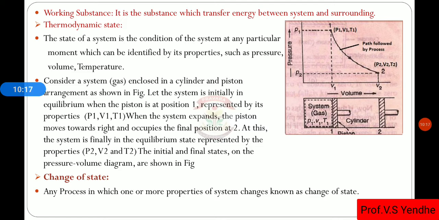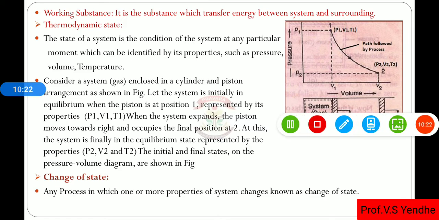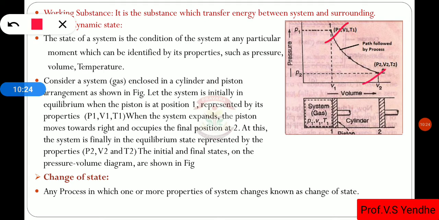That means P1, V1, T1 and P2, V2, T2. This is condition number 1, this is condition number 2. So we get P1, V1, T1 at condition or state number 1, and P2, V2, T2, these properties at state number 2. Both are states.